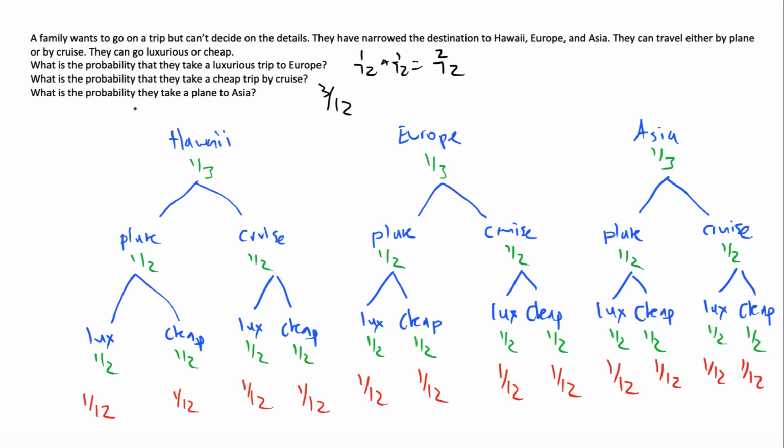What about the last one? What's the probability they take a plane to Asia? Here's the Asia part. We don't even need to worry about these, because we know they're going to Asia and we know they're going to go by plane. So for Asia by plane, there are actually two ways. Notice that the question doesn't ask about the budget. So going to Asia by plane, there are two ways that can happen. So the last answer, the probability to take a plane to Asia, is 2 out of 12.